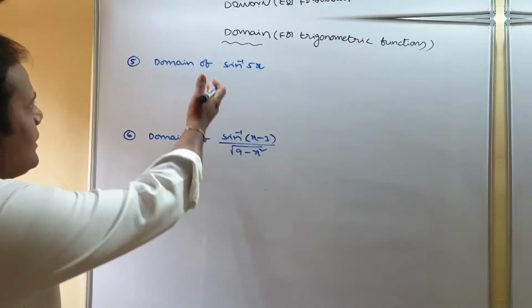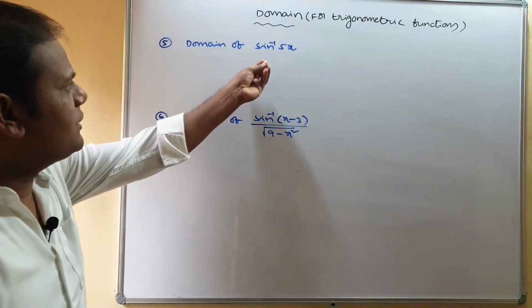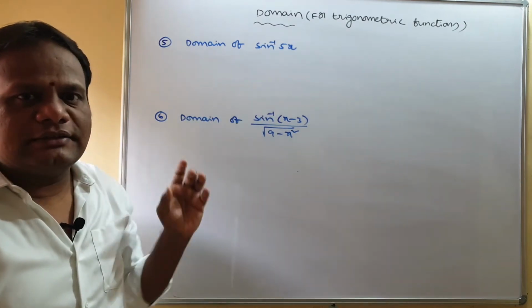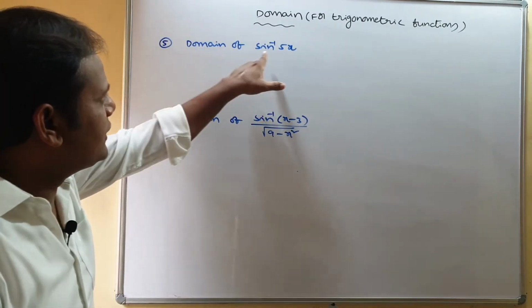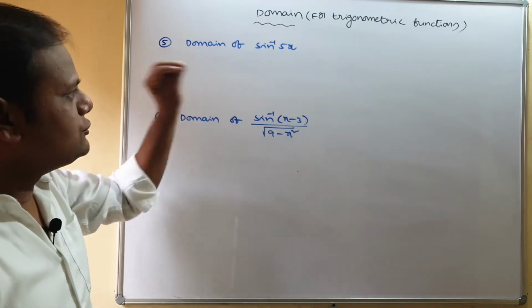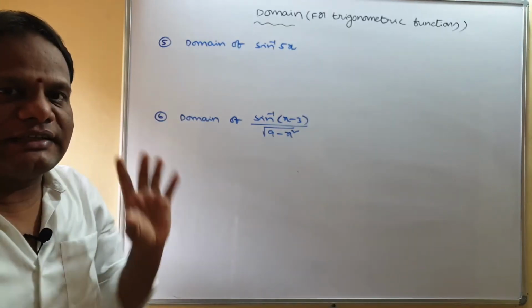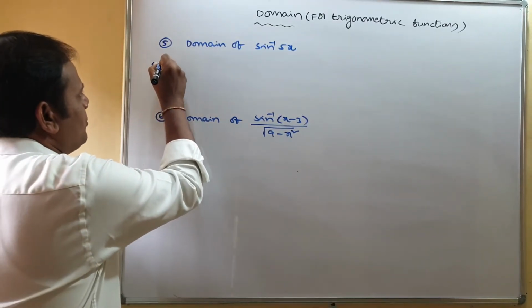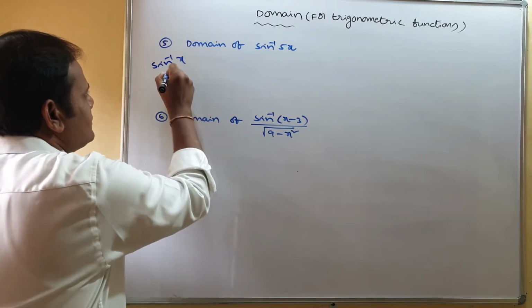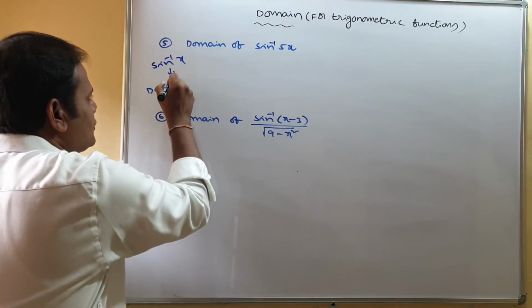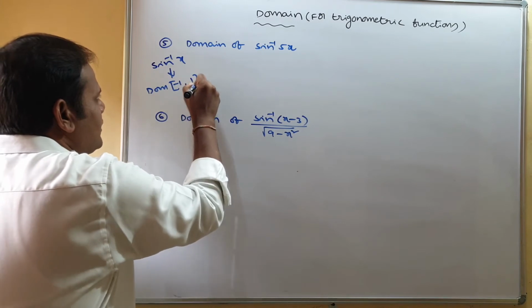Is it clear? Coming to this: domain of sin inverse 5x. You have to find the domain of this function. Okay, so you know about sin inverse x. What is the domain of sin inverse x? The domain is the closed interval minus 1 comma 1.